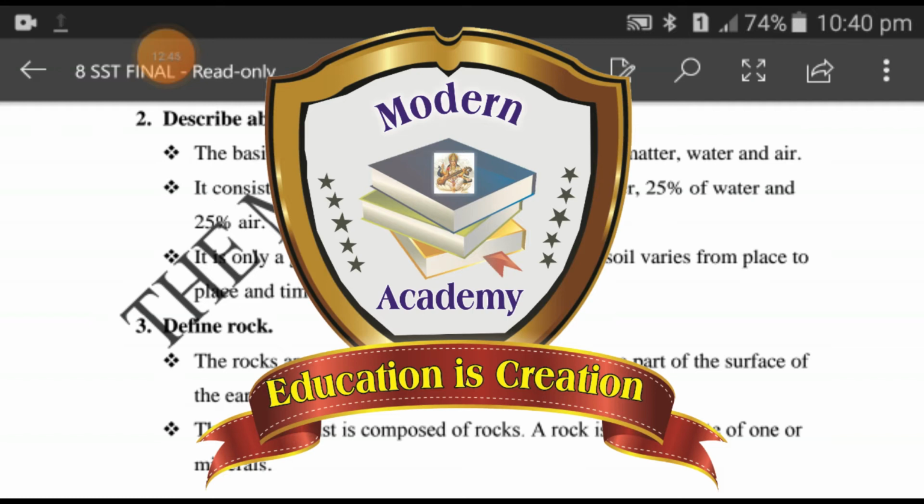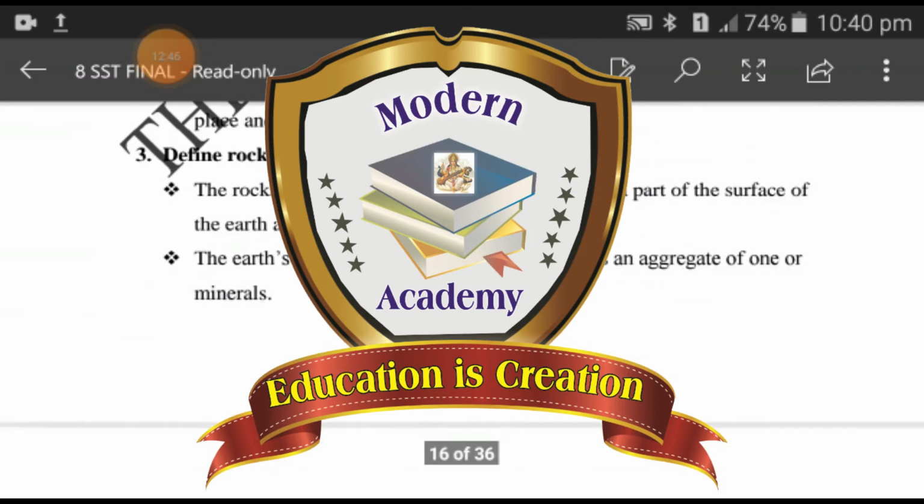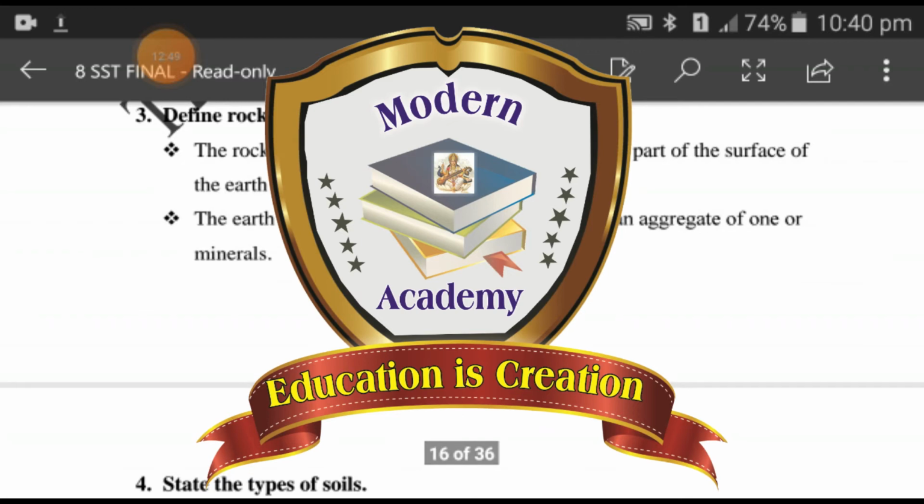Third question, define rock. The rocks are the solid mineral materials forming a part of the surface of the earth and other similar planets. Second point, the earth's crust is composed of rocks. A rock is an aggregate of one or more minerals.